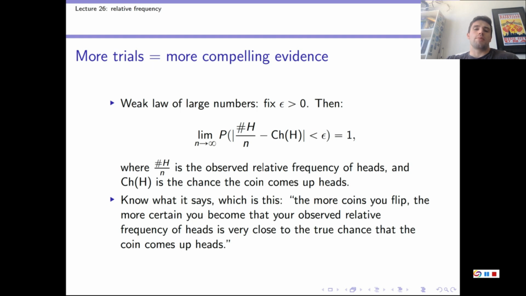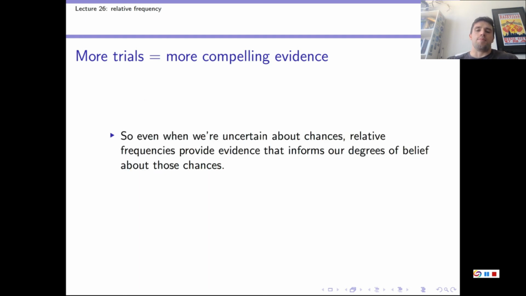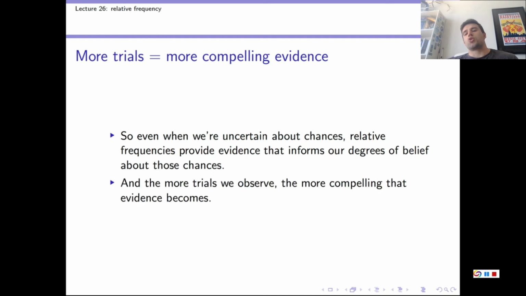So the more coins we flip, the better informed we are about the chance of the coin coming up heads on the basis of our observed relative frequencies. And that's why the larger the number of trials we observe, so the more coins you flip, the more compelling a report of relative frequency becomes. It's a compelling report, of course, of the chance that, in this example, the coin comes up heads. So what have we seen? Even when we're uncertain about chances, relative frequencies are evidence that informs us about chances. And the more trials we observe, the stronger that evidence becomes.